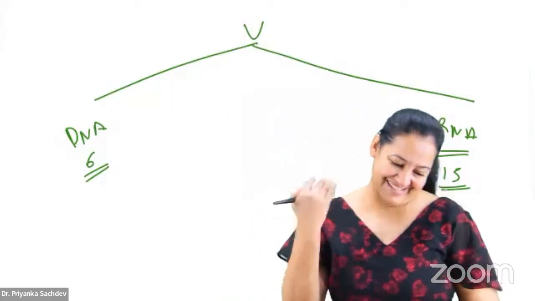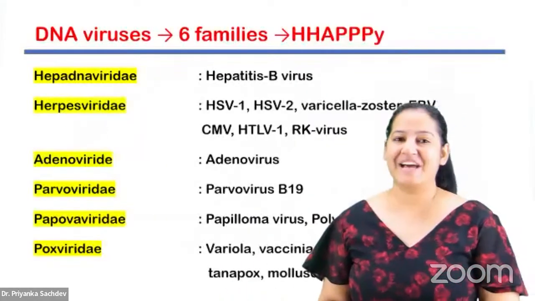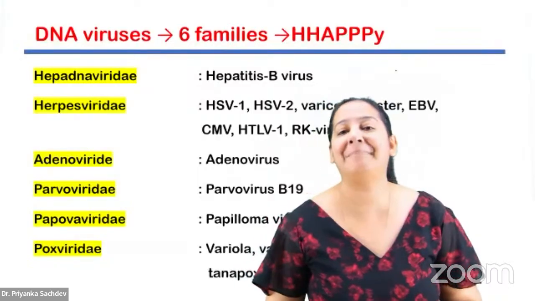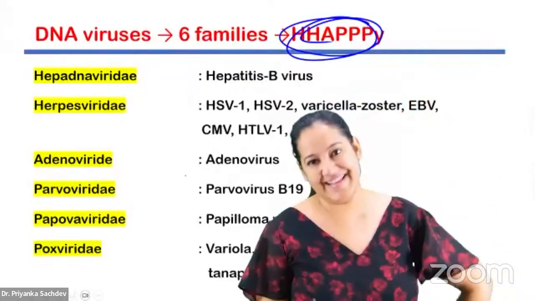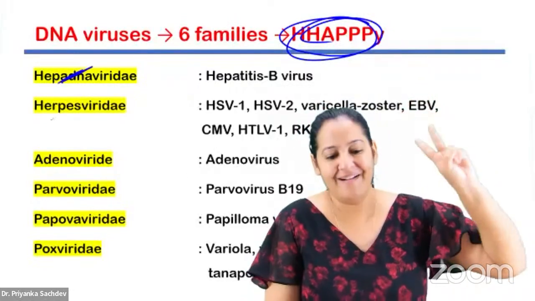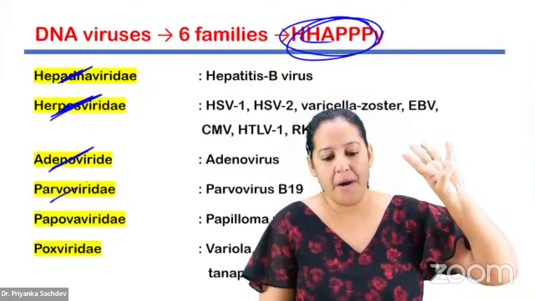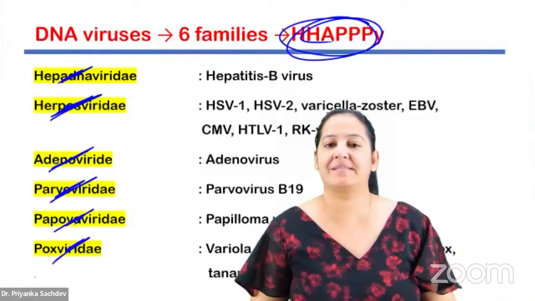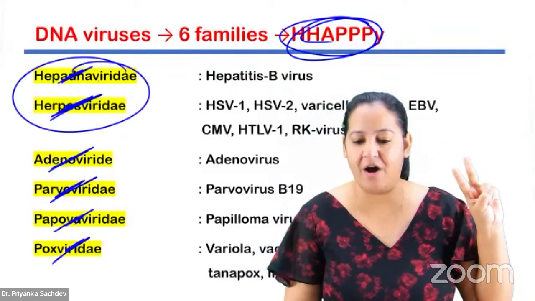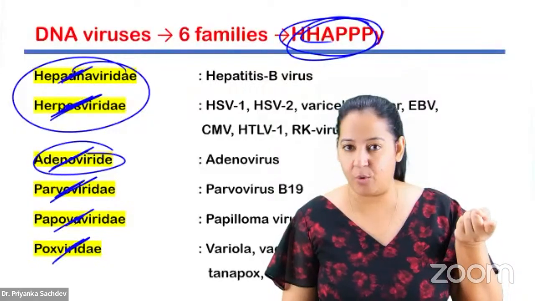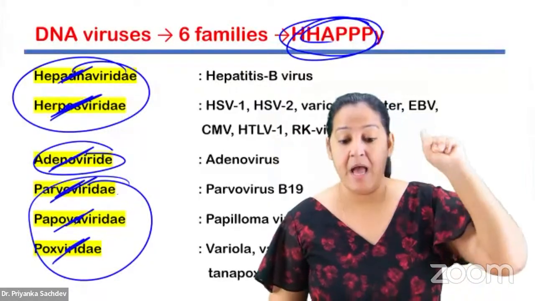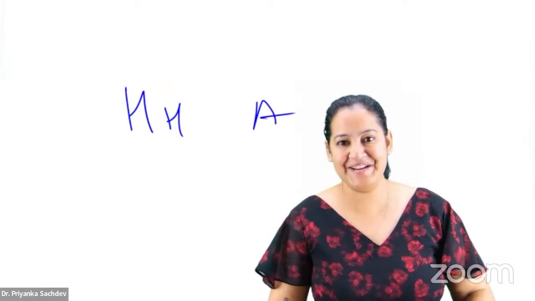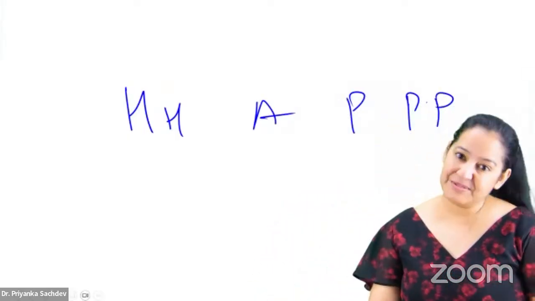Okay, DNA viruses. Start. How many DNA viruses are there? The mnemonic is Happy. Double H, A, triple P. What is double H? Hepadna, herpes. A is only one, adeno. And what are the 3 P? P is very confusing in virology. Triple P: parvo, papilloma, pox. So it's double H, A, triple P. P is always confusing in virology.